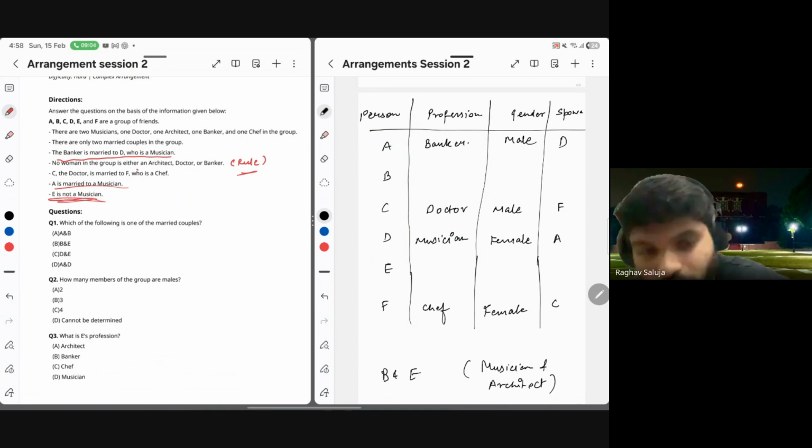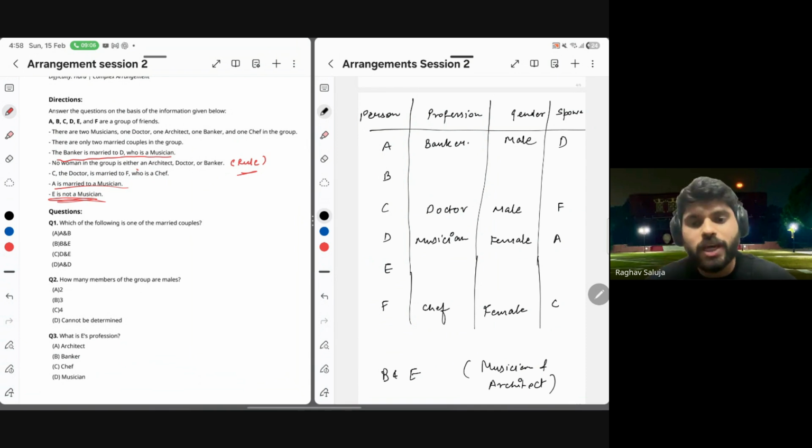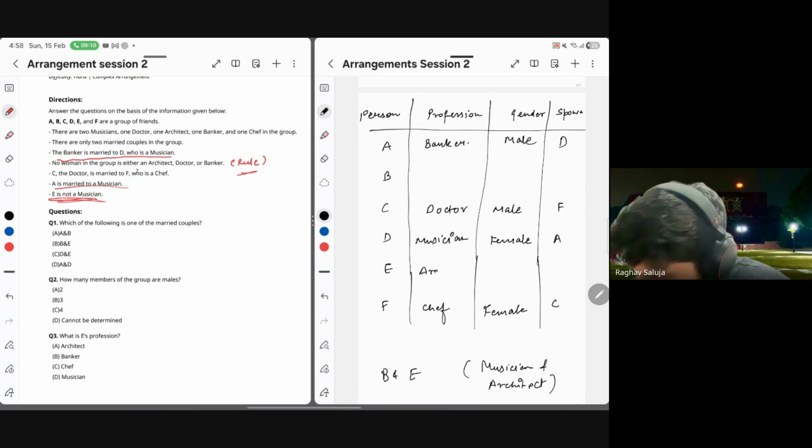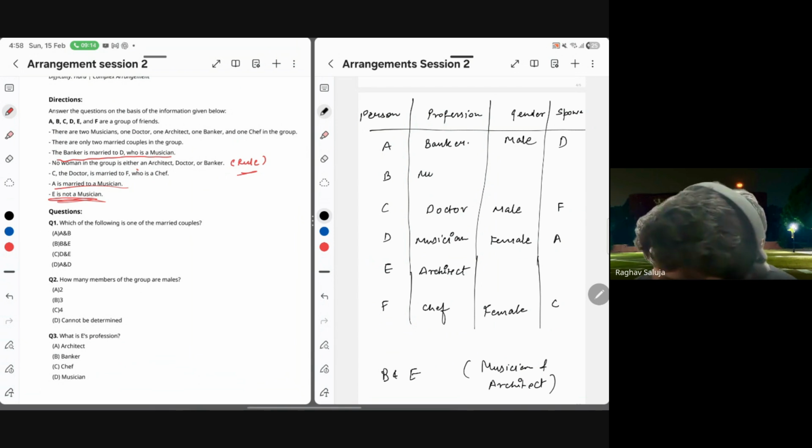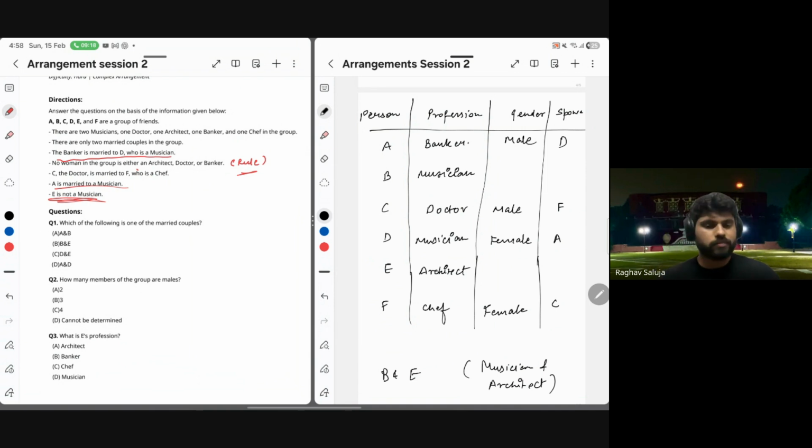And it is written E is not a musician. So E has to be an architect. It means B has to be the other musician.